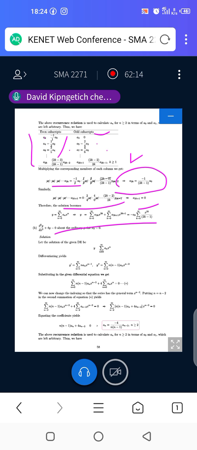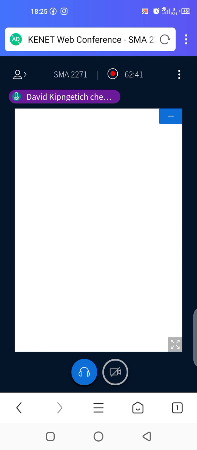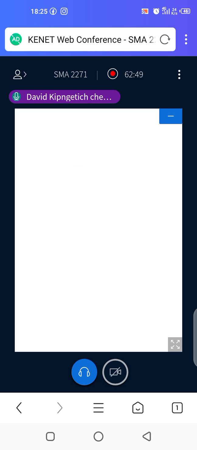So from there, we will continue looking at these other examples. We'll have another class whereby we summarize by looking at the remaining examples. So make sure that you understand, first of all, the example that we started with. And then in our next lesson, we will look at these other examples, that is example B, C, and these ones also.